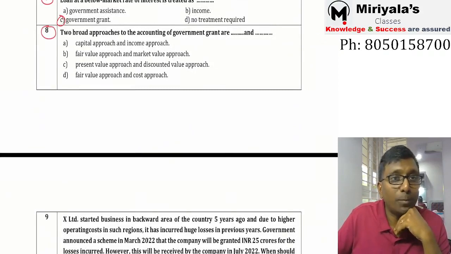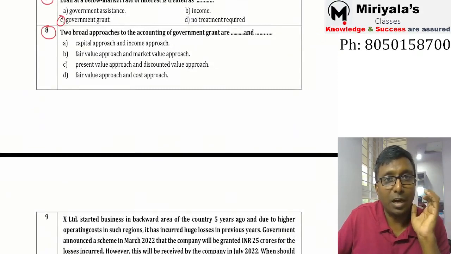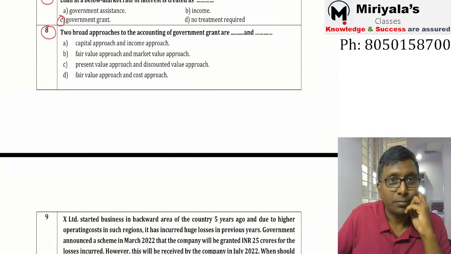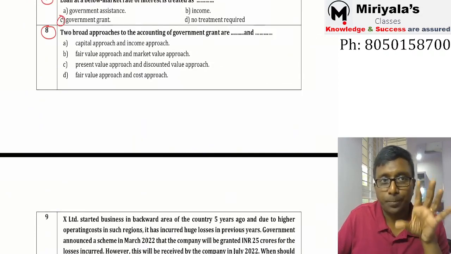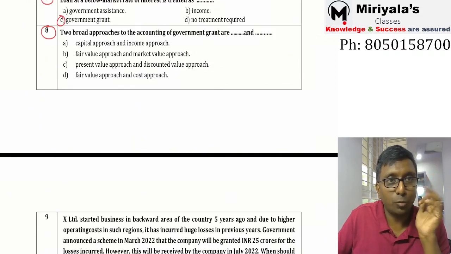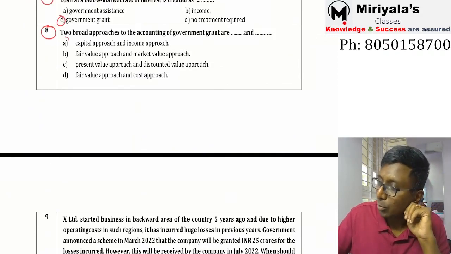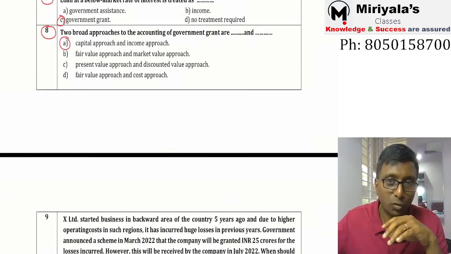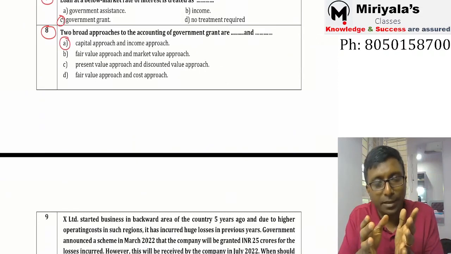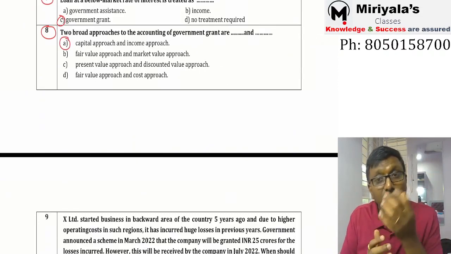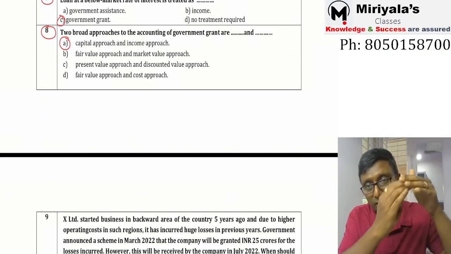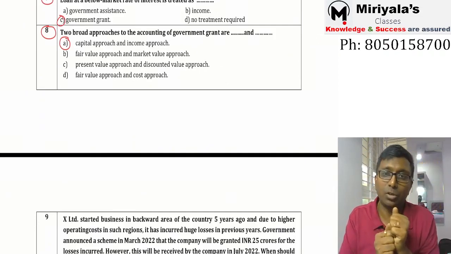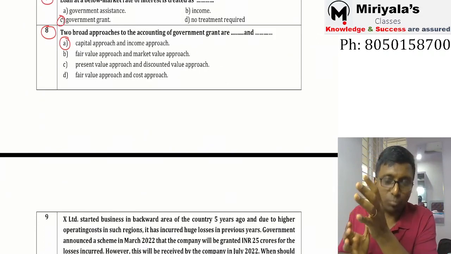Eighth bit. Two broad approaches to the accounting of government grant are capital approach and income approach. Right. See, my dear, there are two approaches, but we will follow only the income approach. If you read the Ind AS standard, they have really explained both the things. Capital approach, in some of the countries they follow, they will transfer it to capital reserve, and some other countries may follow the income approach.